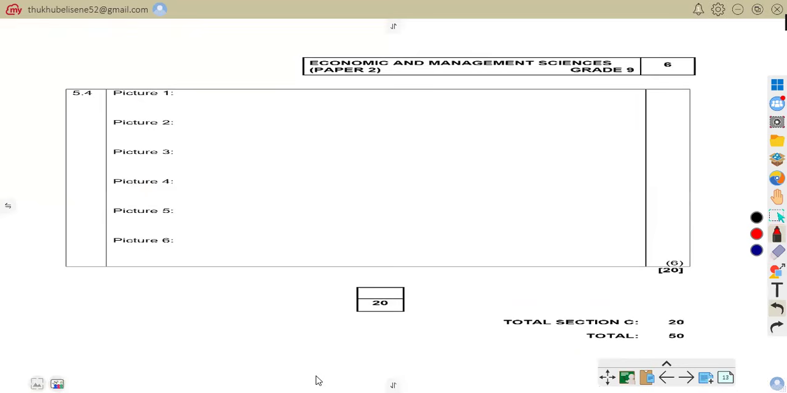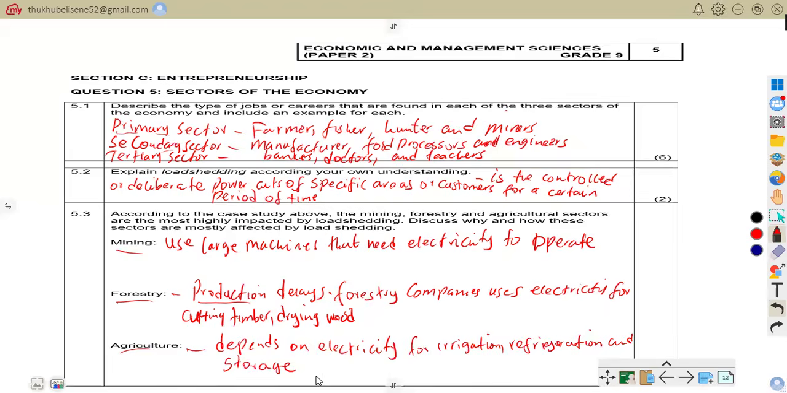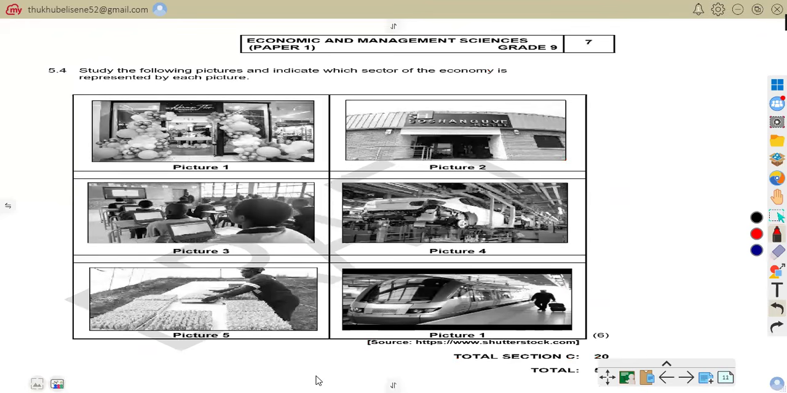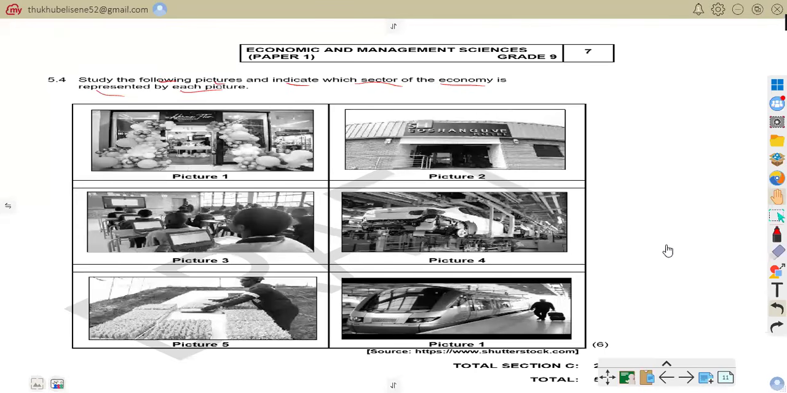So now let us be on question 5.4. Question 5.4 says study the following pictures and indicate which sector of the economy is represented by each picture. So we can see picture one now.